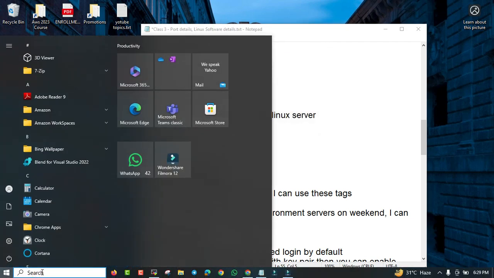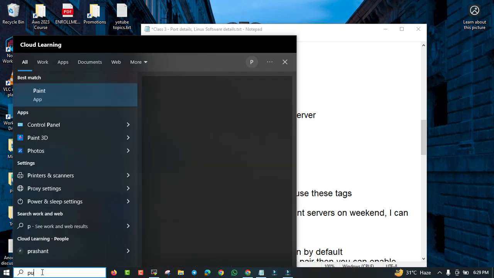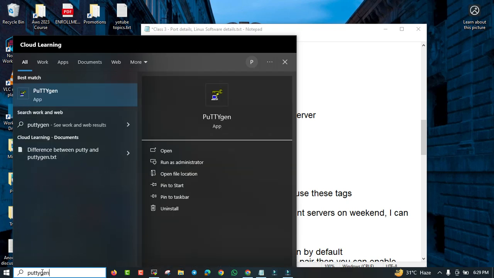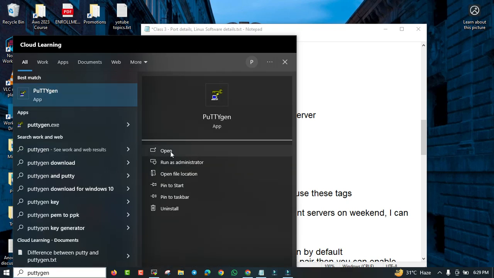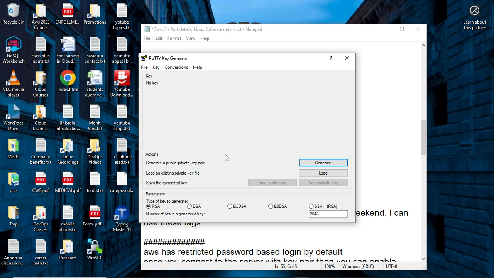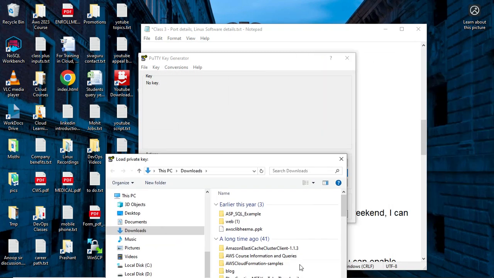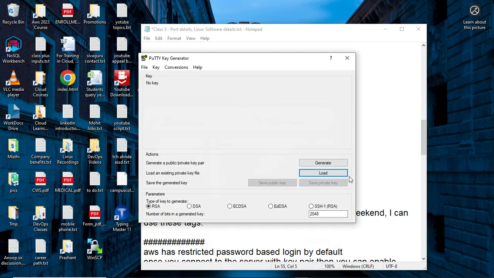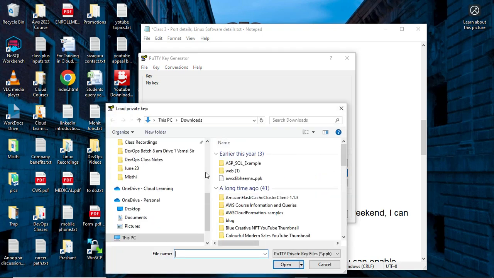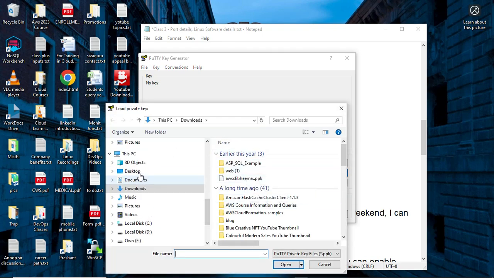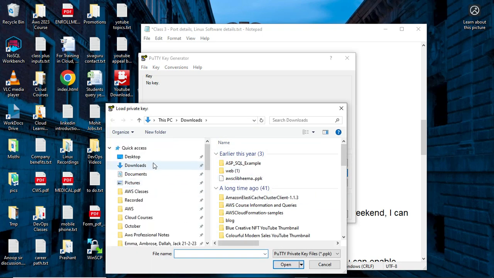Then you just open this. Why we need puttygen? Because putty doesn't understand PAM file. You remember we used to use PAM file for connecting the servers, so that will not be understood by putty or MobaXterm in this case as well. So we need to go to load. Once you open puttygen, you need to click on load. Then you need to open, give your file.